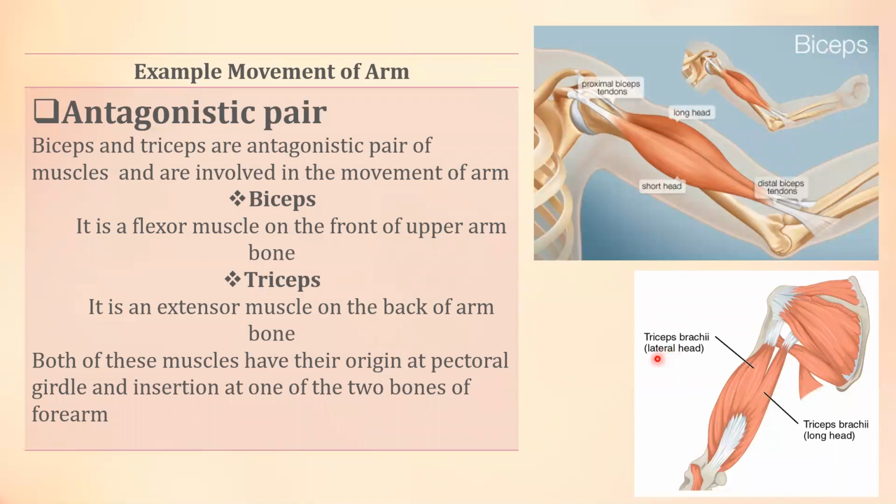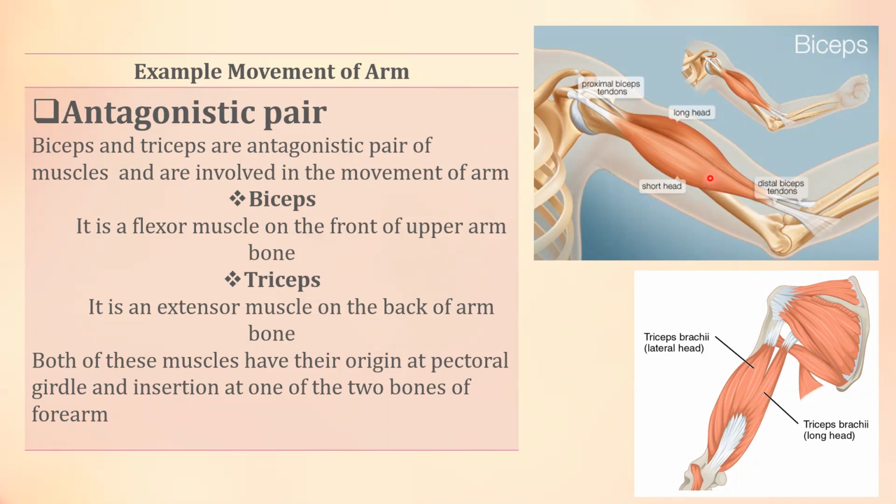Example, movement of the arm, an antagonistic pair. Bicep muscle: when a muscle is attached with the help of two tendons, it is called bicep. And when a muscle is attached with three tendons, one, two, three, then it is called tricep. Bicep and tricep are an antagonistic pair of muscles and are involved in the movement of the arm.